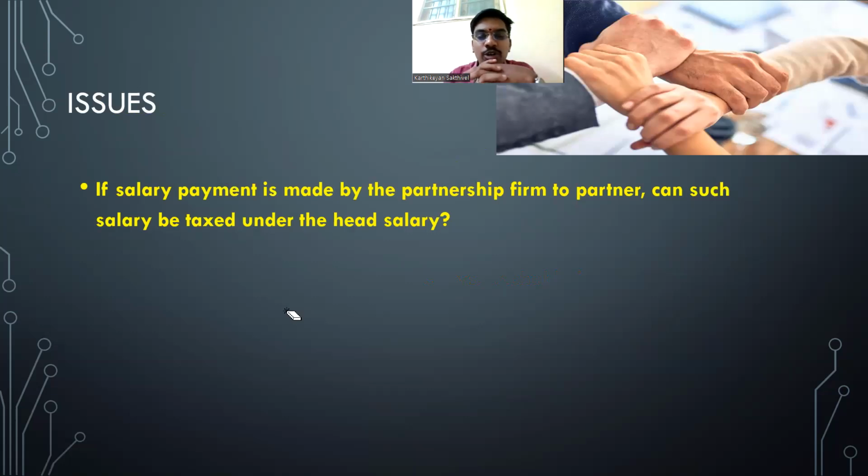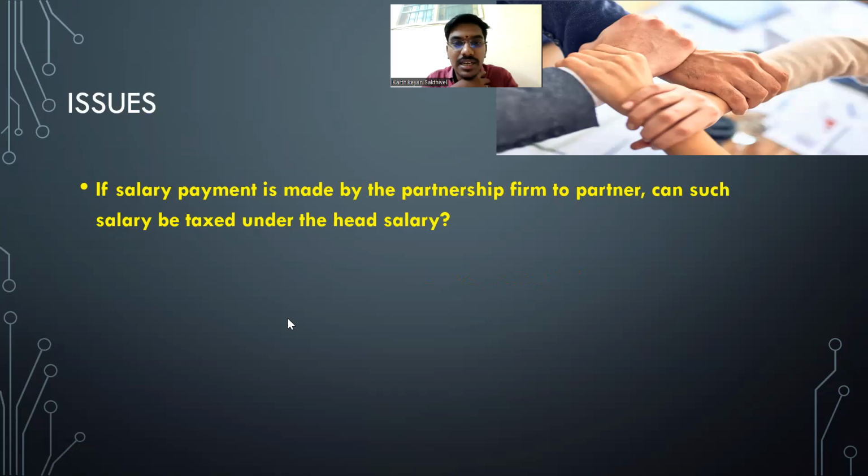Going back to our 12th standard accounts, there is something called salary to partner. Correct? Partner's salary. Under which account will you debit partner's salary? Do you remember partnership accounts? First, we'll start from there.